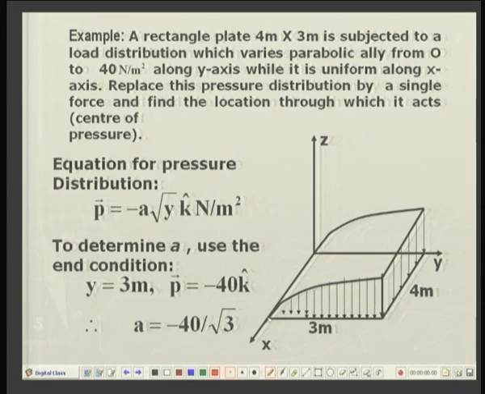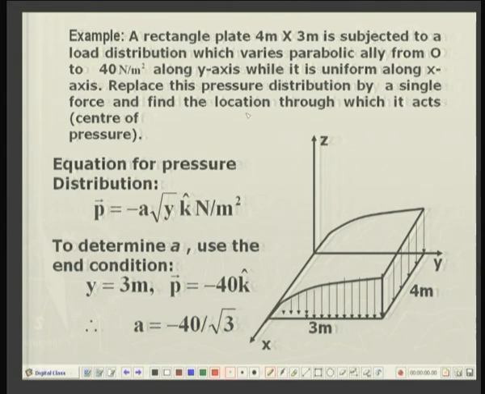It is 0 at one edge and 40 at the other, but it is uniform along the x axis. Along the y axis it is increasing. Replace this pressure distribution by a single force and find the location through which it acts, which is called the center of pressure.